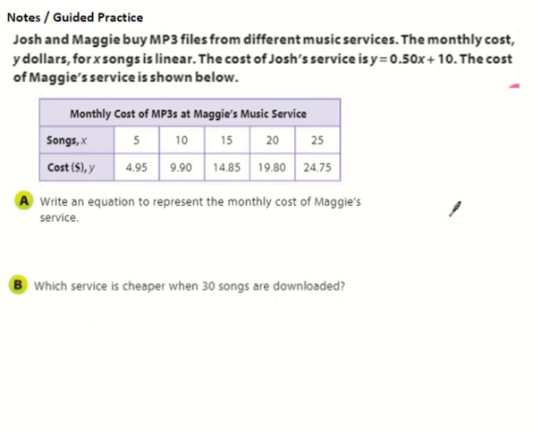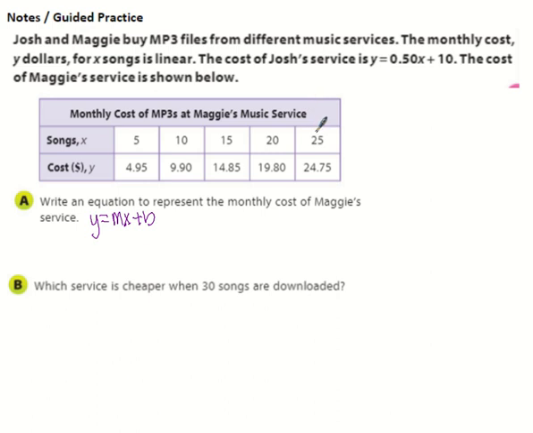So this is what we're going to be doing: being given two different forms, and we have to be able to compare them. Which one's better, which one has a steeper slope, which one has a higher starting value, things like that. All right. It says A is to first write an equation to represent Maggie's service. It's going to look like Josh's: y equals mx plus b, which means we need to find our slope and our starting point.